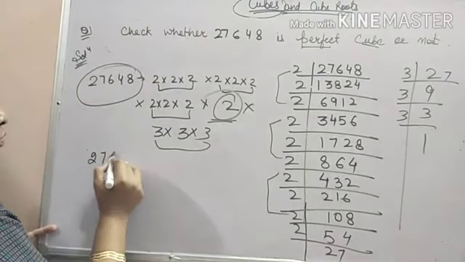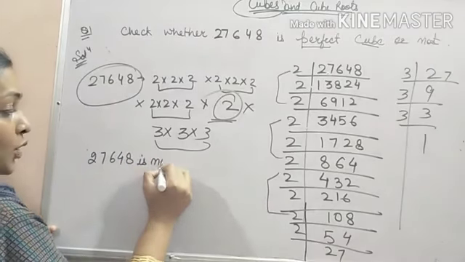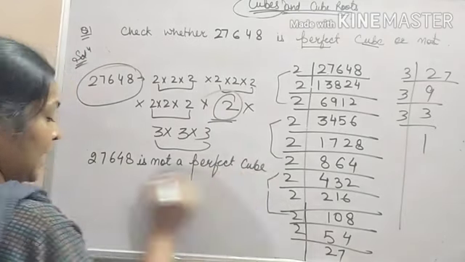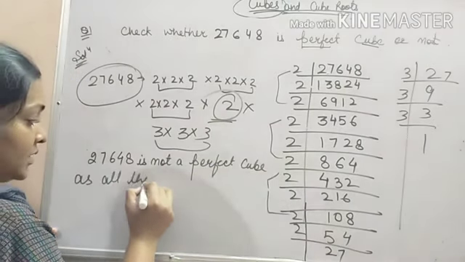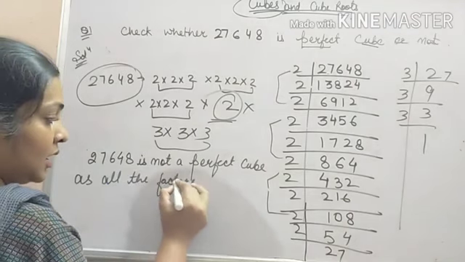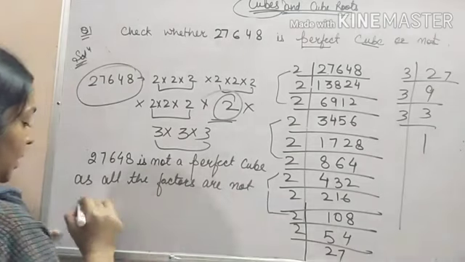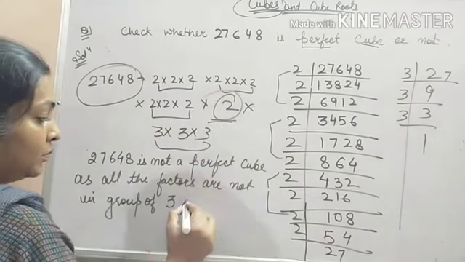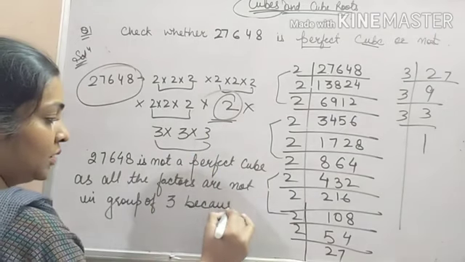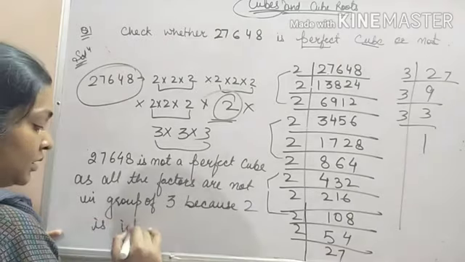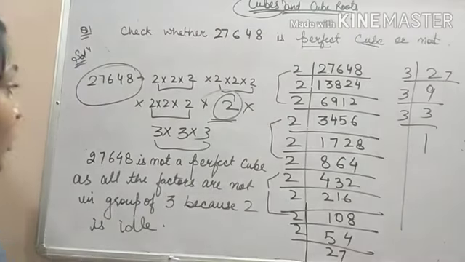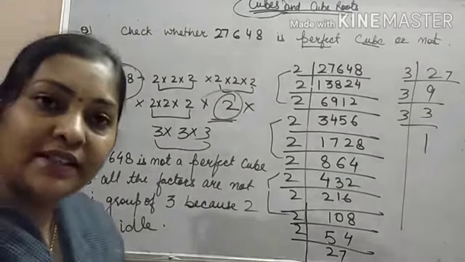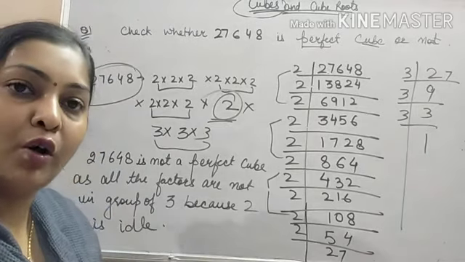So you can write: 27648 is not a perfect cube as all the factors are not in groups of 3, because 2 is idle. 2 is idle. That's all. So 27,648 is not a perfect cube. Now you can easily check whether a given number is a perfect cube or not.